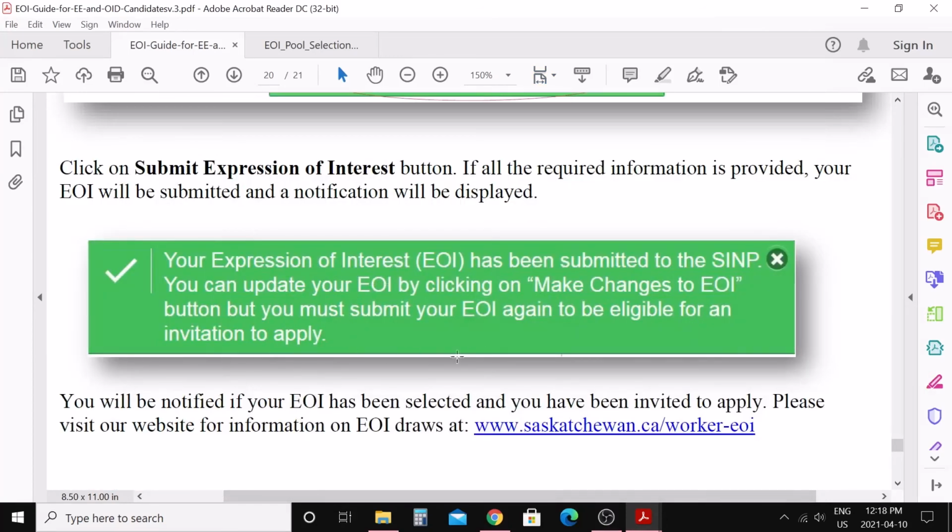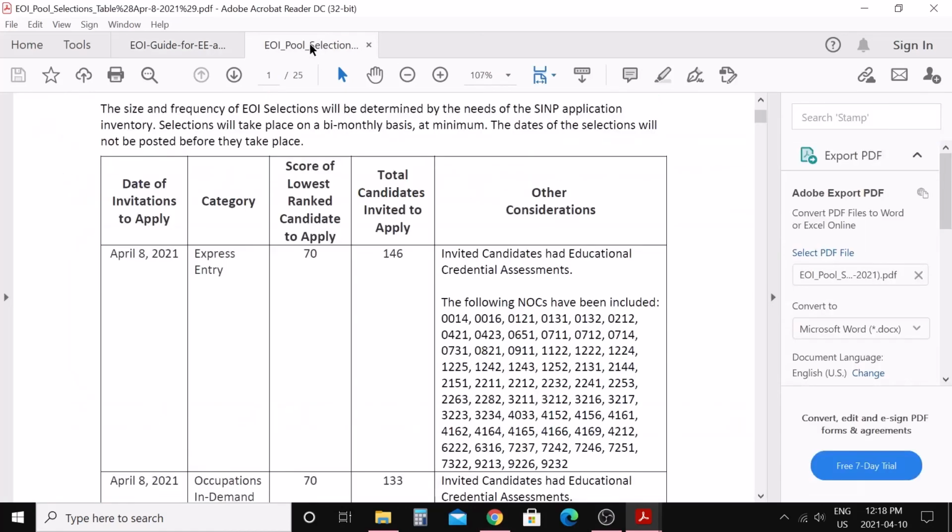After submitting your EOI, if you want to make any change, you can click on make change to EOI, make the change, and submit it again. Your profile will be there for 365 days and you will be in the pool. Once in a while, Saskatchewan Immigration holds a draw to invite candidates for an SINP certificate. If you want to look at previous draws, just click on this link here and download another PDF file, and you will see the previous draws.